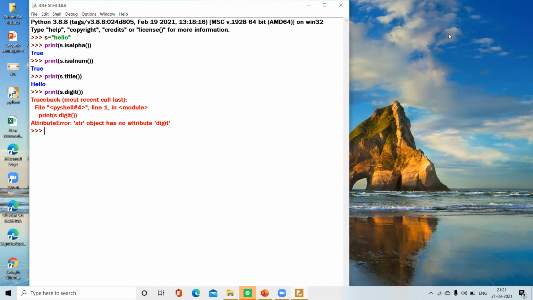Let's take another one. A equals "2.6". Let's print A dot isdigit. Here we are getting false because there is a decimal point in the string, not only integers.